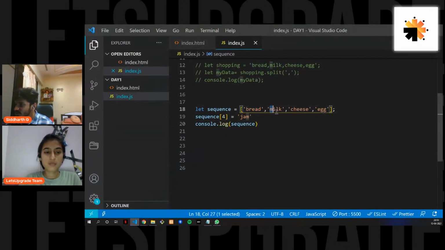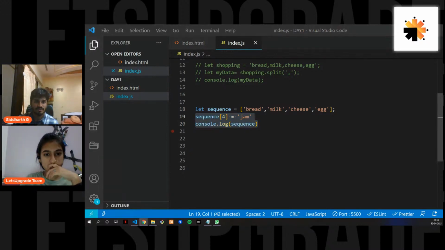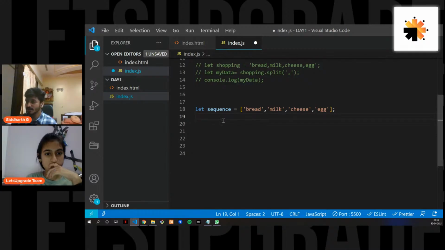This is 0, this is 1, this is 2. Now, considering that our example is very small, you have only 4 elements. What if you have like 97, 98? You won't be counting each and every value. So this is where the push method comes in. Let's see how we are going to do it. Let's remove this value. So we have this array, bread, milk, cheese, egg, and now I want to push something.